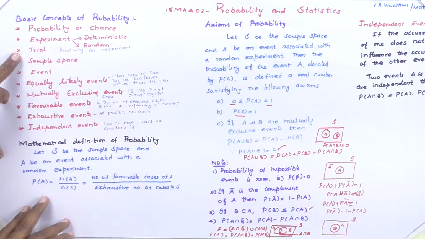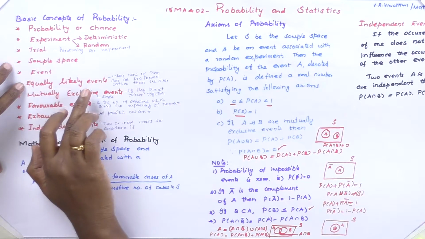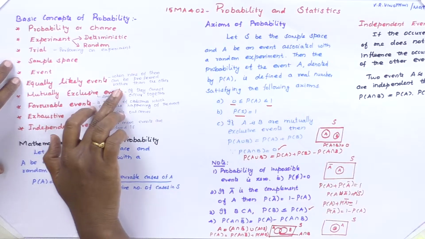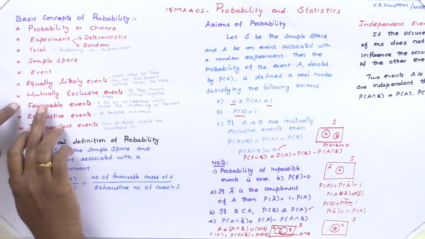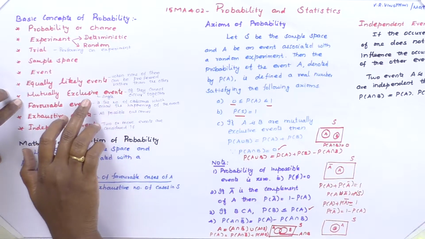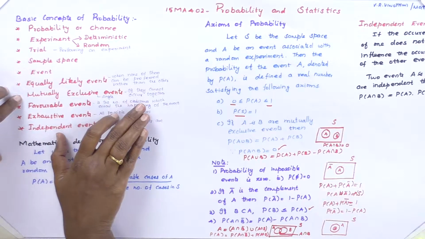Trial means performing an experiment; we get a trial. Sample space means the total of all possible outcomes of an experiment. Event is a subset of a sample space. Next, equally likely events: when none of them can be preferred over the other. Mutually exclusive events means they cannot come together, they cannot occur simultaneously.